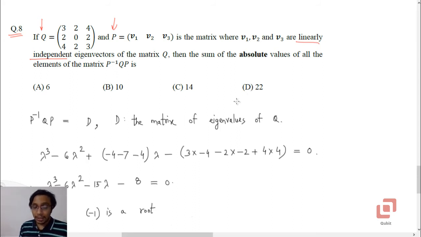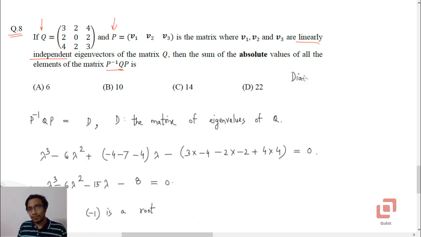Now if you think that this is a 2 marks question, so we will be required to first find the eigenvectors, then find the inverse of P and then perform the matrix multiplication, then you are wrong. Although it is a 2 marks question, they don't expect you to do the things that I just now told you. Instead, we are going to take the help of the concept of diagonalization.